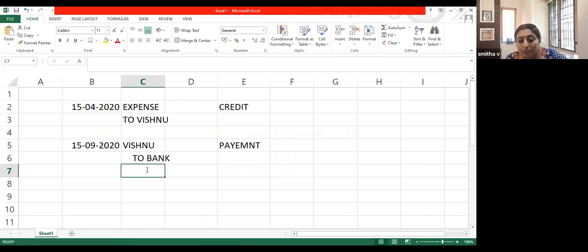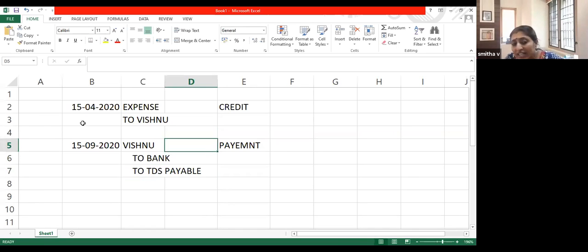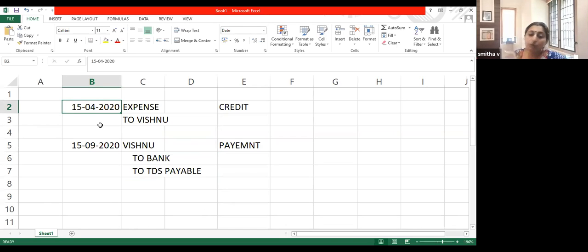So on 15th September, when they make payment to Vishnu, LIC would pass the entry: Vishnu account debtor to bank to TDS payable. They have to record this journal entry on 15th September, only at the time of payment. On 15th April, when they are creating a liability in the books of accounts, there is no need to deduct TDS. TDS has to be deducted only in September, not in April.